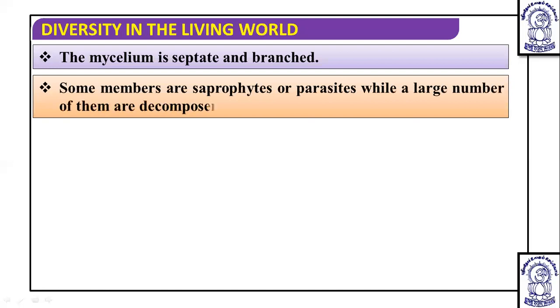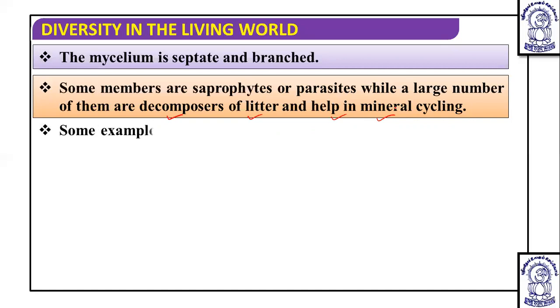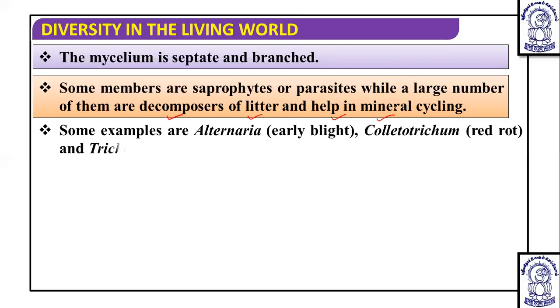When we talk about nutrition, some members of this Deuteromycetes are known to be saprophytes or parasites. They can be dependent on dead organic matter, or they can be dependent on living organisms, while a large number of them are decomposers of litter, means a large number of them are saprophytes, and they help in mineral cycling. And this is the most important question you will get several times in the exam. They ask directly which are known to be decomposers of litter and help in mineral cycling, then we should be able to answer that they are nothing but Deuteromycetes.